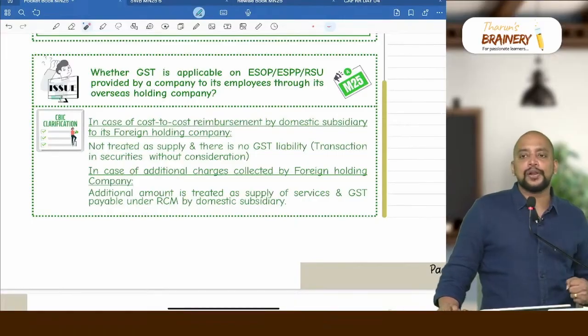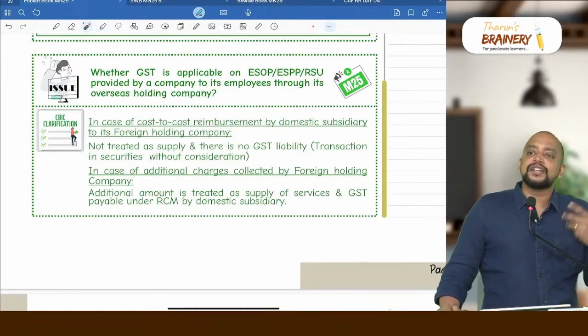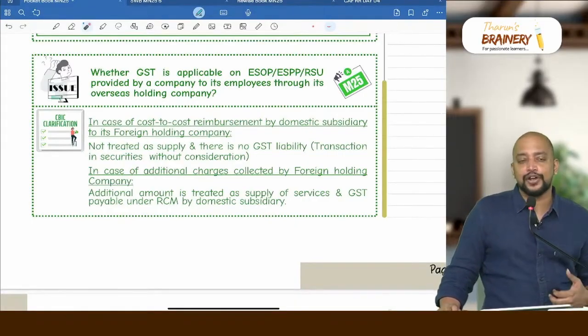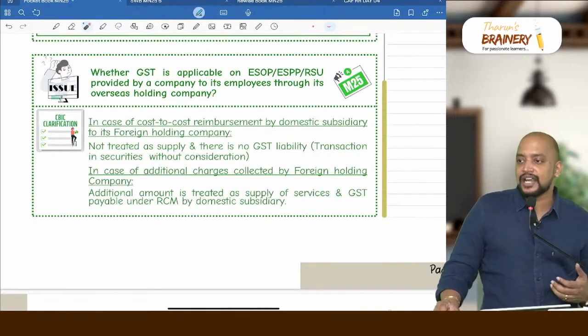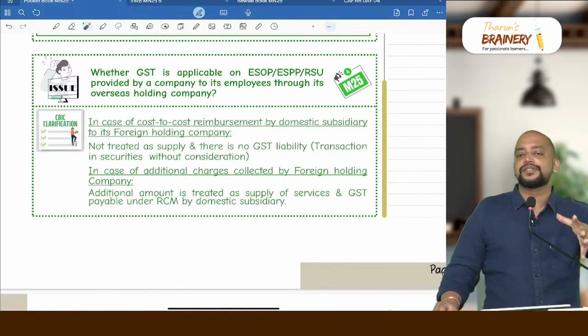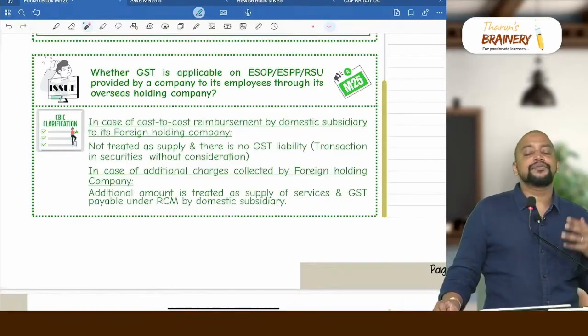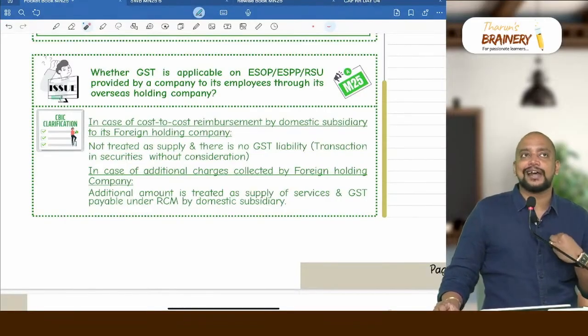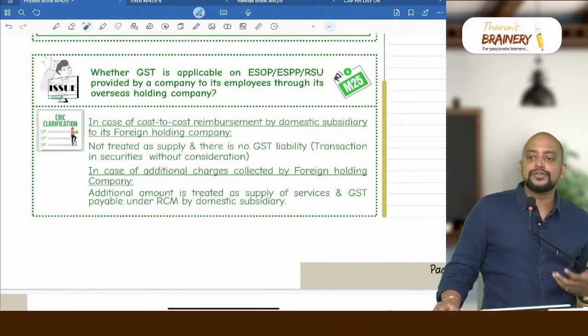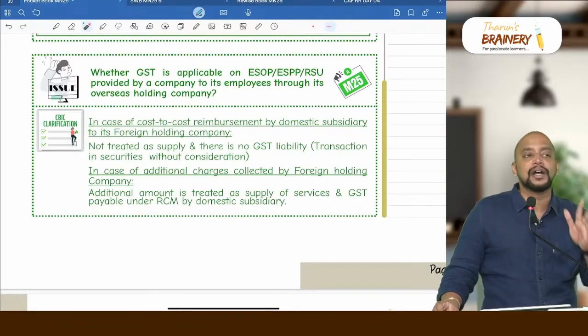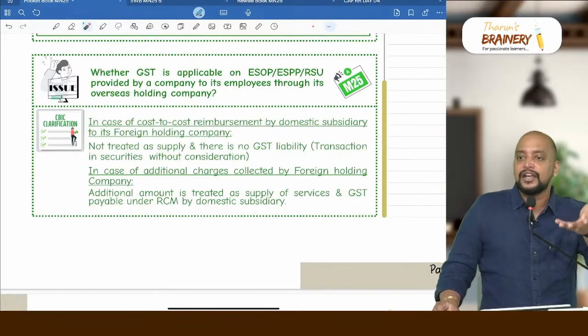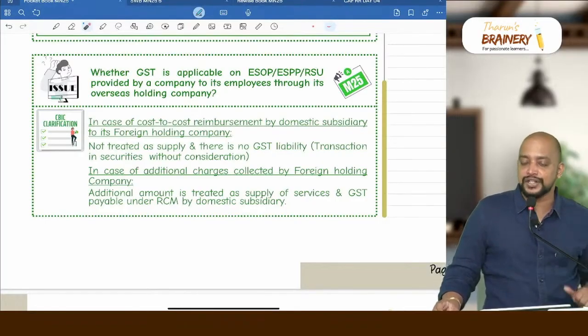For retaining the employees, they need to offer some ESOPs, employee stock option plan, or employee stock unit scheme, or some restricted stock unit, some kind of stock options. Because of the stock options, the employee feels that they are getting the equity in the company, so they will be staying. It's like 5 years you work, and thereafter you can redeem the stock options, and you can become the equity shareholder like that.